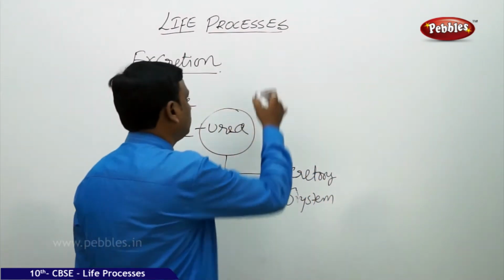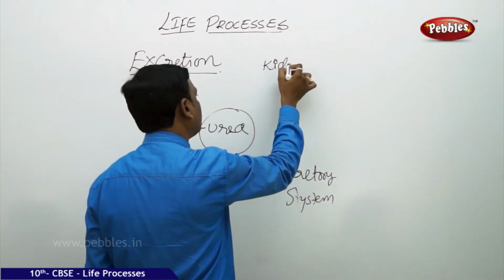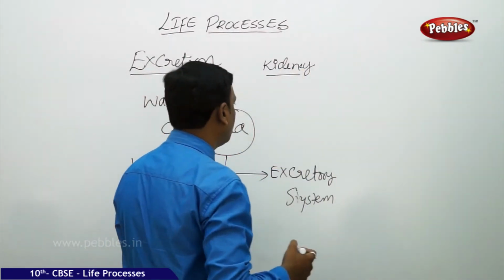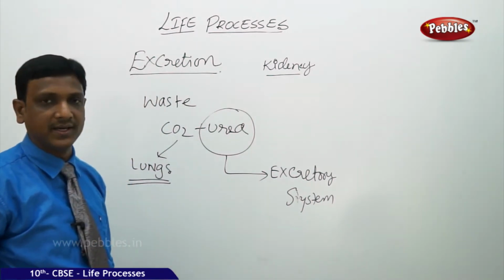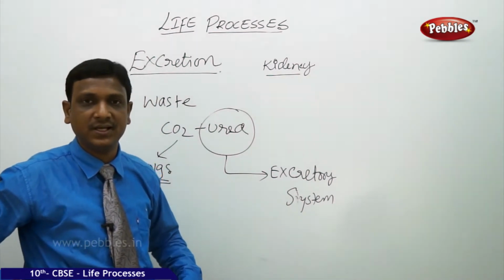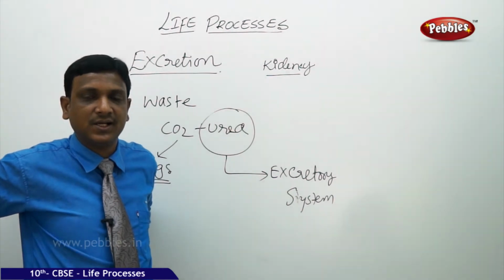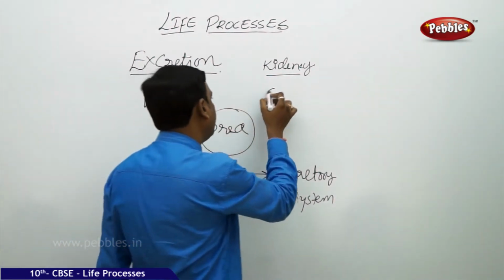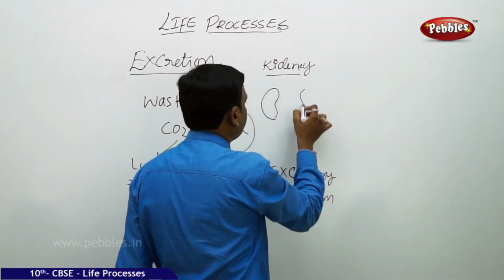We have a pair of kidneys for the excretion of wastes like urea. So where is this pair of kidneys located? They are located in our abdominal cavity, that is towards the back side. You can feel that they are below your rib cage. At your back side you have a pair of kidneys. So what do these kidneys do?